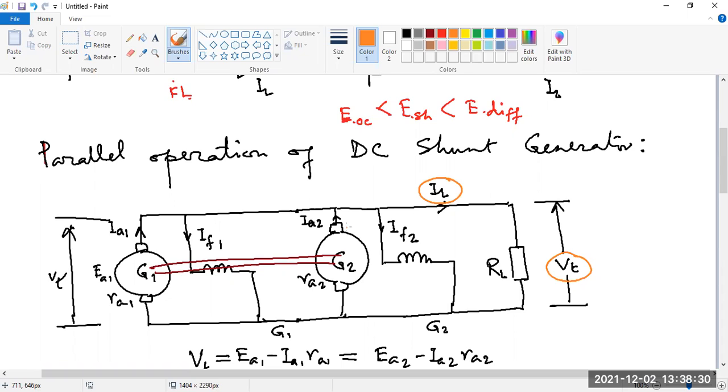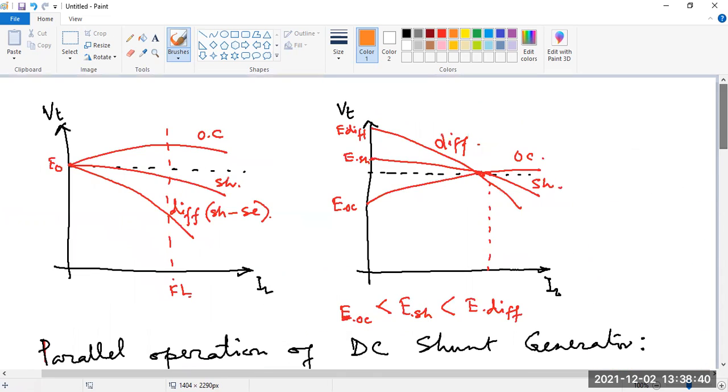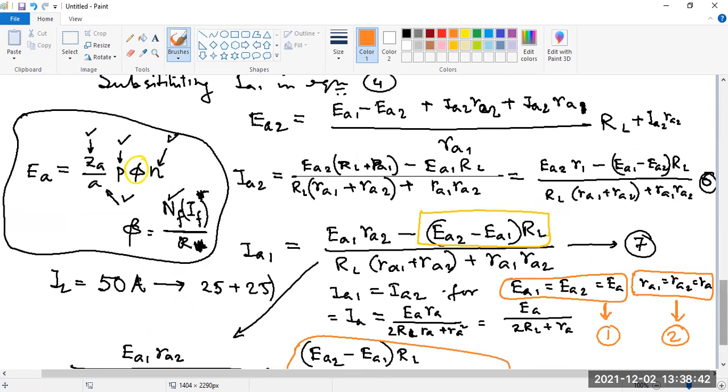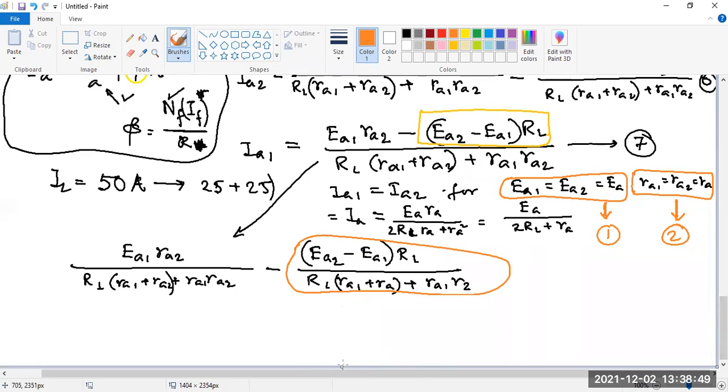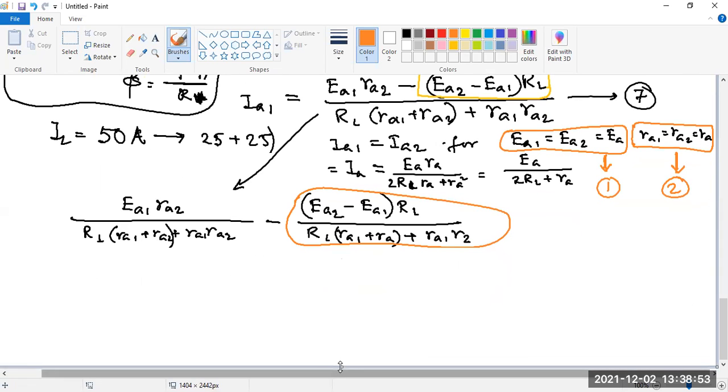Okay, so if resistances are unequal, again there will be unequal current sharing. Like this, let me tell you. Do you know Millman's theorem? Yes, sir. What is that? Sir, that is EA1 by RA1 plus EA2 by RA2, divided by the internal resistances, and they will express this as the main current.